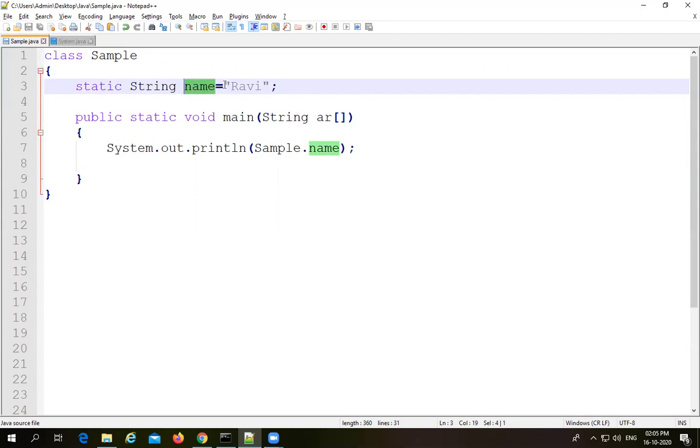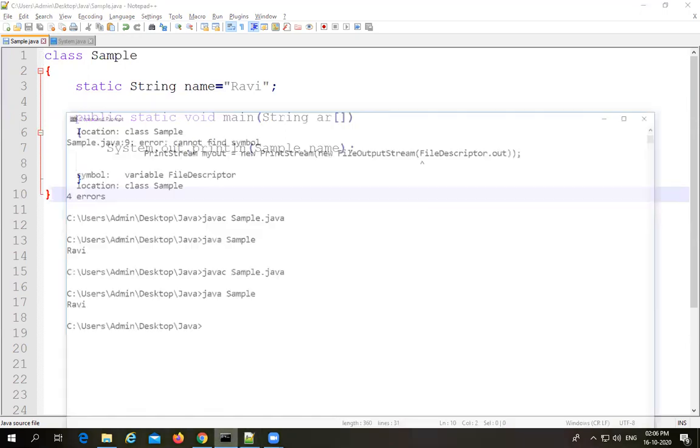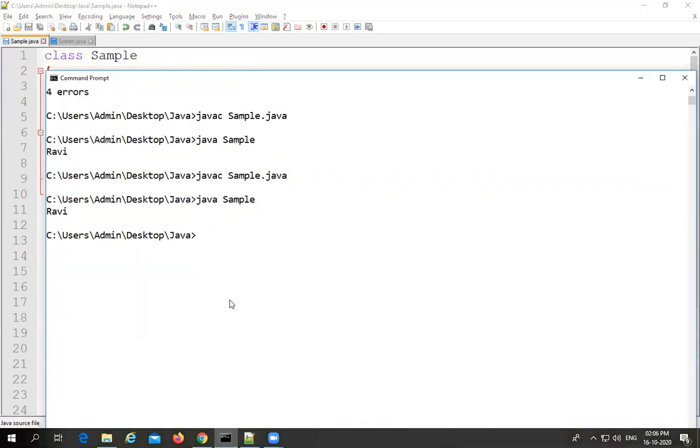Within this variable, we are holding some value, like the person name Ravi, which is of type String. Whenever we print it with system.out.println using Sample, the class name, dot, the variable, which is a static variable, we can call the static variable with the help of class name dot variable name. So whenever we print it, you will get the output Ravi. All of you please observe. Let me execute it so that you will get clarity.